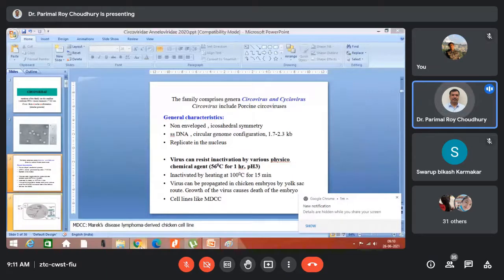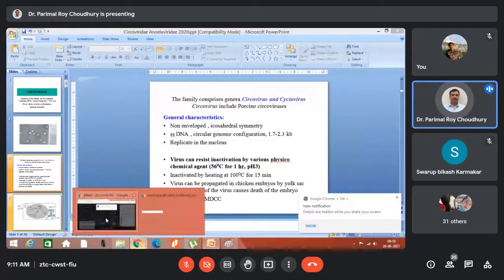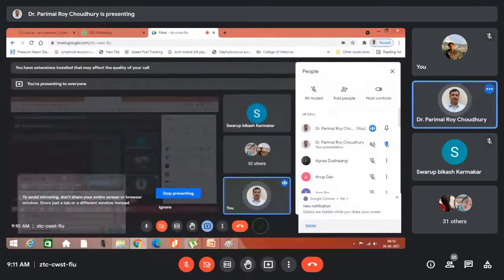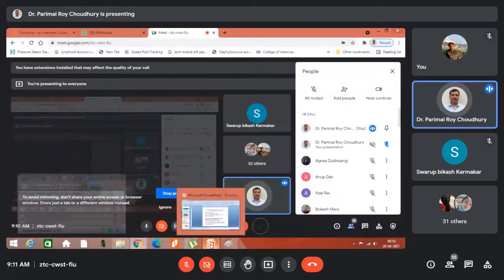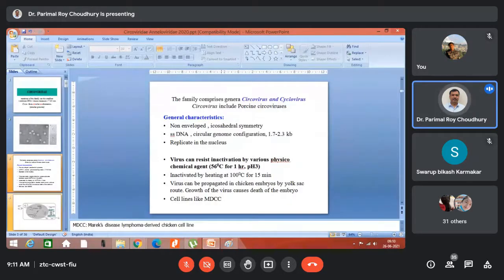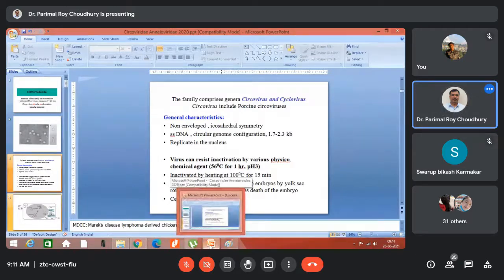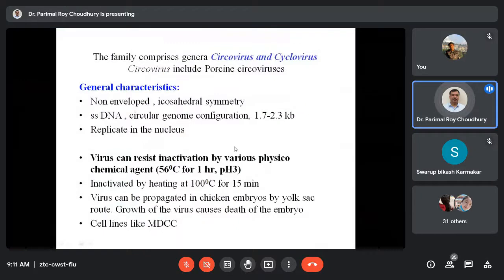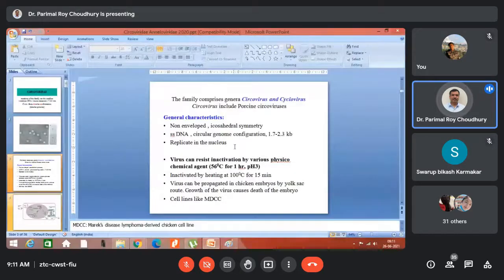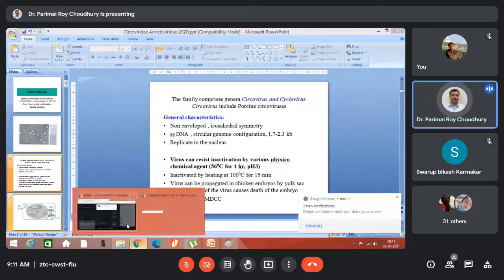So with such a small genome, how can they survive in nature? And probably this is opening a new field in molecular biology, where people are thinking of utilizing this particular virus backbone as a vector. A lot of work is going on to prepare vector vaccines using the Circovirus as a backbone.